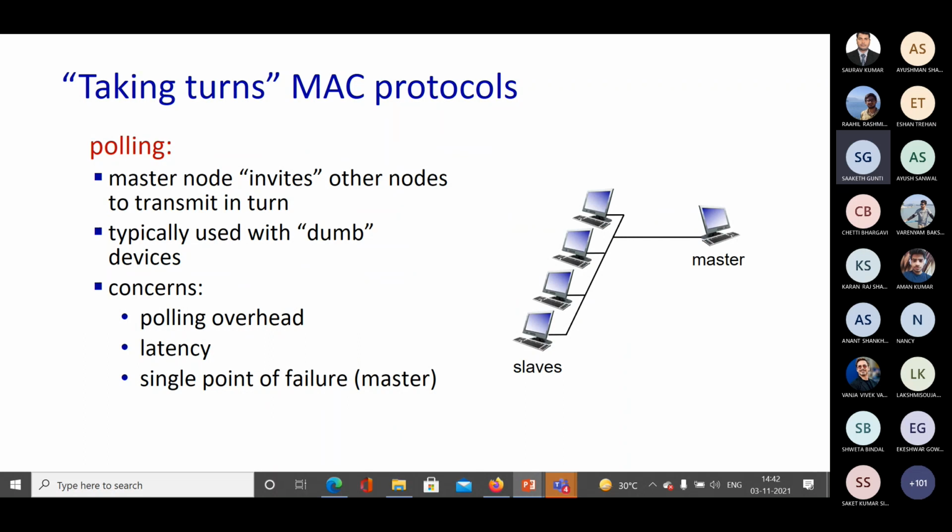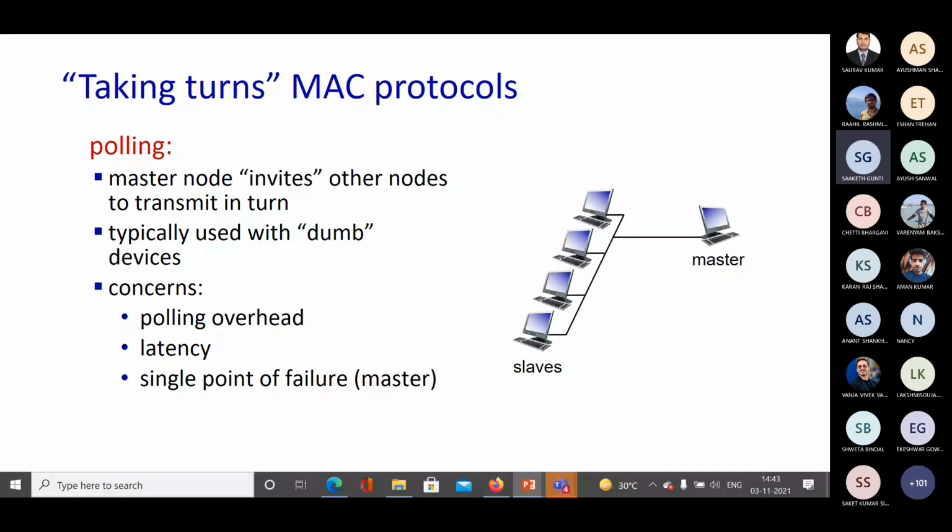If you learn about Bluetooth, then you will understand that Bluetooth uses the polling mechanism. Polling, by the name of it, just means that you simply ask one node after the other to transmit whenever their turn comes.